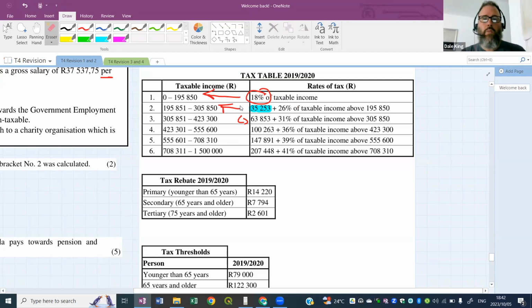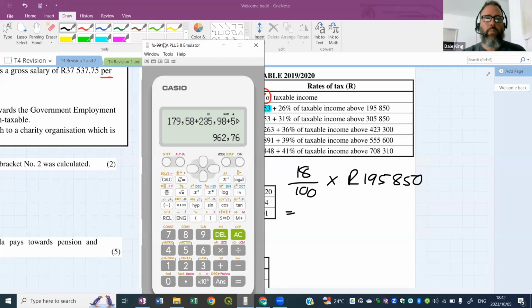So what they're doing is they're putting the maximum tax from each bracket as a starting point for the next bracket down.